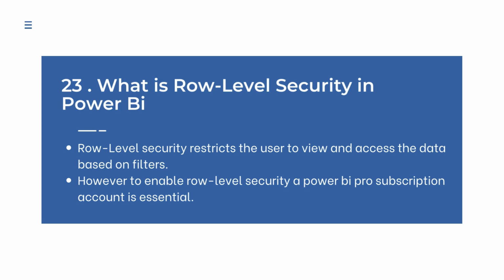And if we want the finance people to see only the data related to finance, the HR people to see only the data related to HR, and the marketing people to see the data related to marketing.